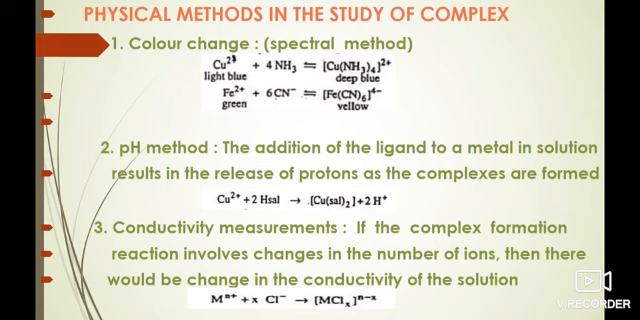The last method is conductivity measurement. If the complex formation reaction involves changes in the number of ions, then there would be a change in the conductivity of the solution. For example, in the given complexation reaction, there is a decrease in the number of ions in the solution. That is, n plus ions reduce to n minus x ions. Hence, the conductivity of the solution decreases due to the formation of the complex. This change in conductance can be used to detect complex formation.